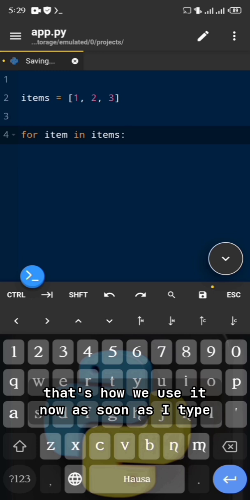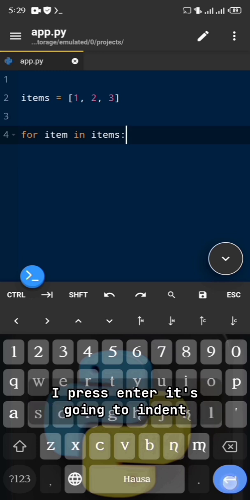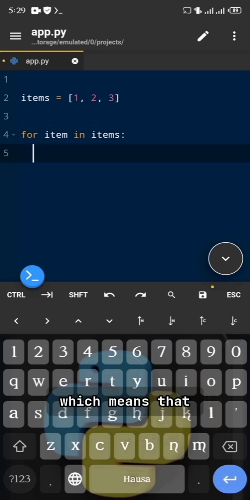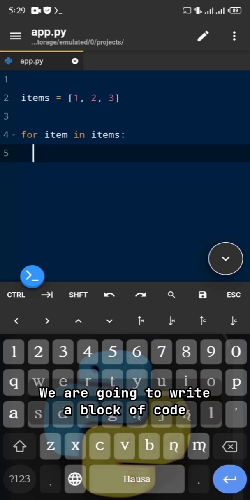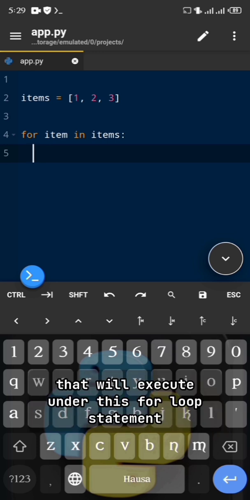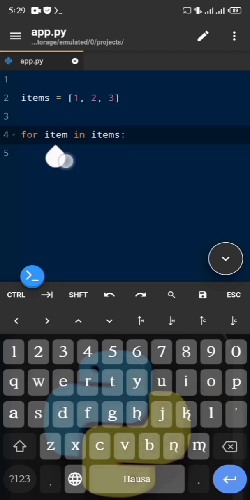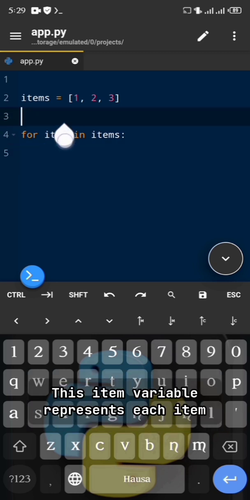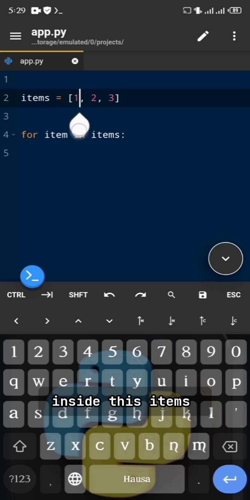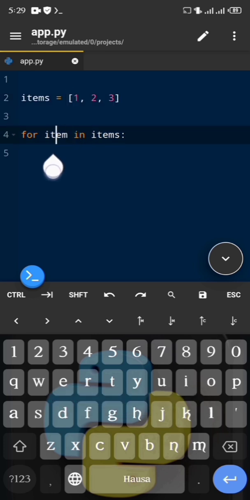Now as soon as I press enter, it's going to indent, which means we are going to write a block of code that will execute under this for loop statement. This item variable represents each item inside items.